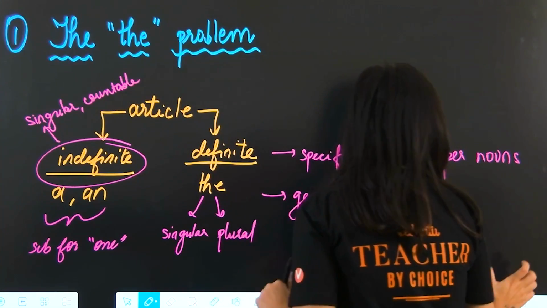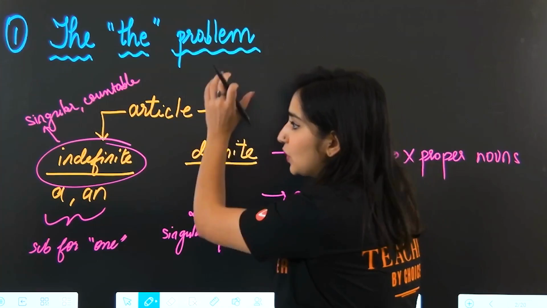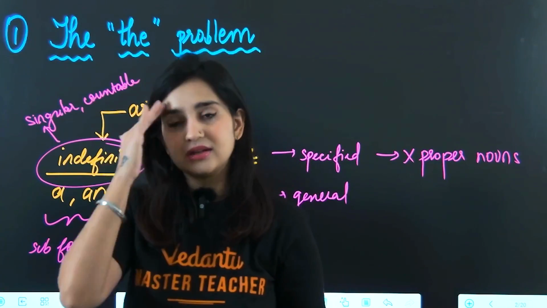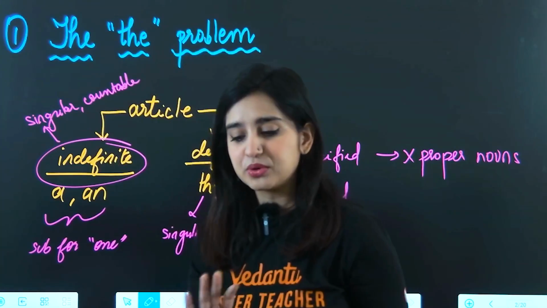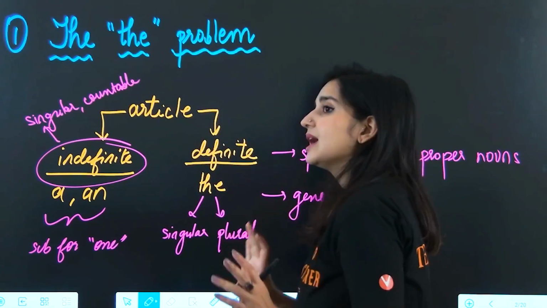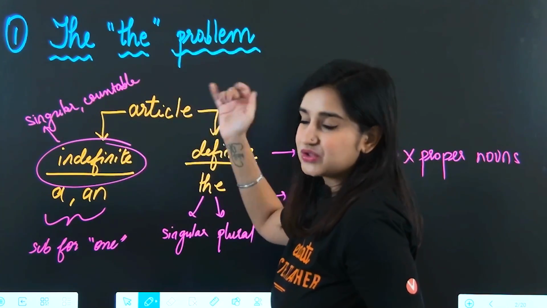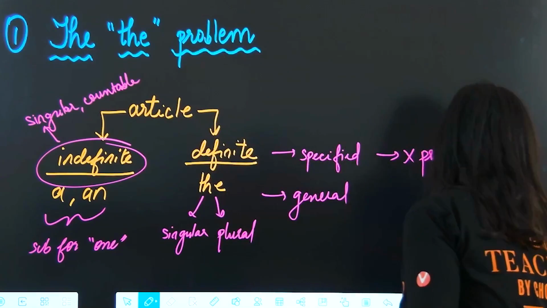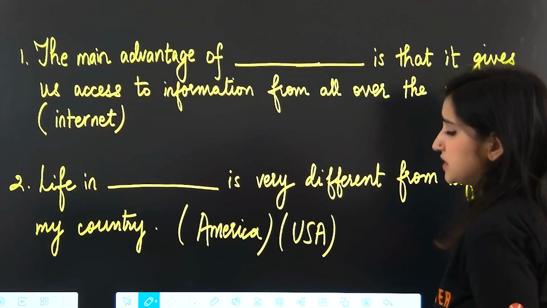Okay, and I'm not going to give you a list of rules that you should remember, because that's not a good way to remember rules. What we're going to do is answer some questions. And as we answer each question, we're going to figure out, okay, that's the rule, that's what we need to remember. Okay, let's start with the first one.